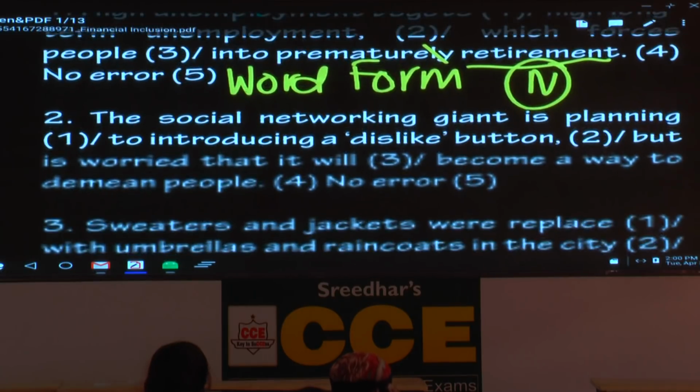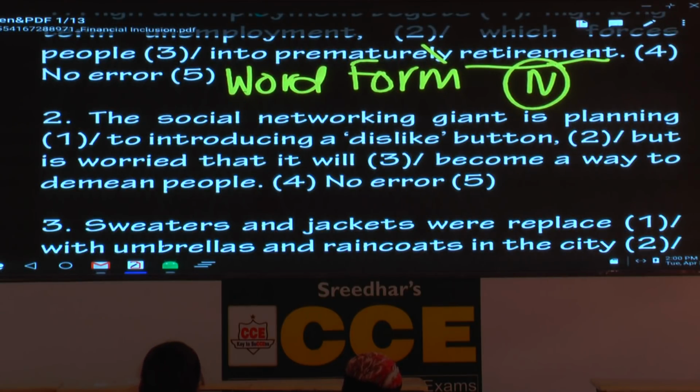Question number 2. The social networking giant is planning to introducing. Introduce or introducing? So a question like this, you don't have to read the complete sentence. You can save your time and energy, but I will read out. It's my responsibility. So the social networking giant is planning to introducing a dislike button, but is worried that it will become a way to demean people.